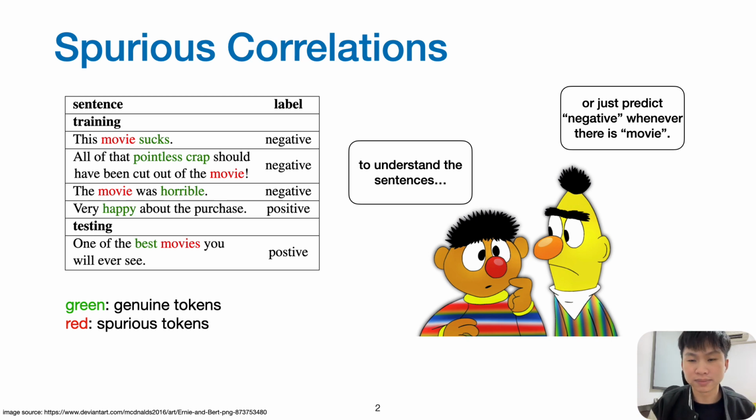related to the labels. When facing this training set, our language models have two choices. First, they can understand the semantics of the whole sentence, or second, they simply predict negative whenever the word movie appears in the sentence. Unfortunately, it is known that language models often choose the second option.